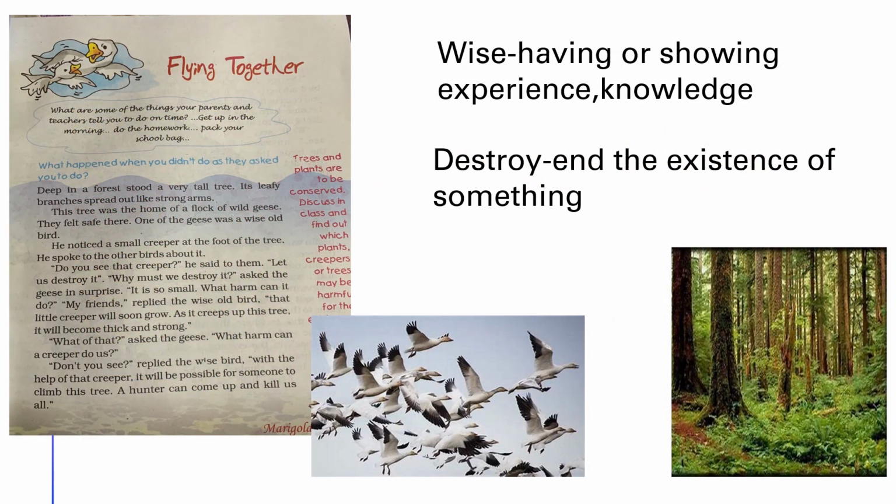So let's start with our reading part. Flying Together. Deep in a forest stood a very tall tree, its leafy branches spread out like strong arms. So this tree was in the deep forest, in the sense in the middle of the forest, or maybe somewhat inside, and it was very tall, it was very leafy, and its branches were out like strong arms. Usually trees are strong and have so many branches, and it is the same with this tree.